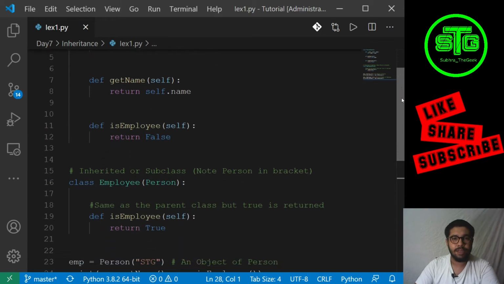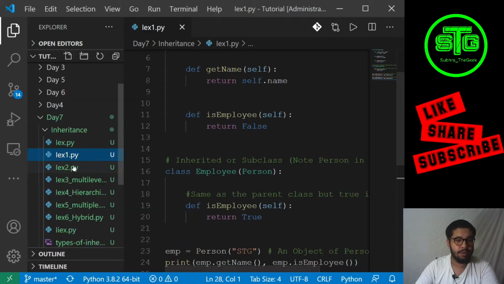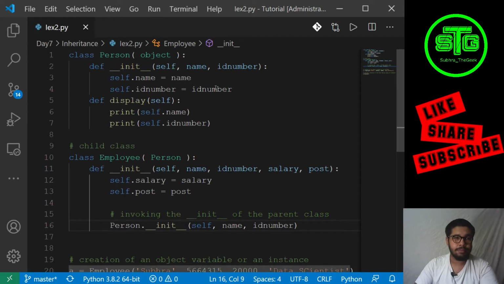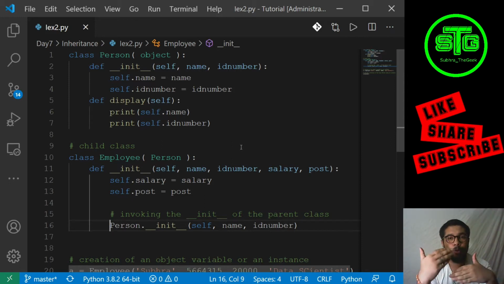Okay, so this was the first example. Let's go to the second example. Again, I have defined a class person and a class employee. The base class is known as the parent class from which the child class inherits. The parent class is also known as superclass and the child class is also known as subclass.